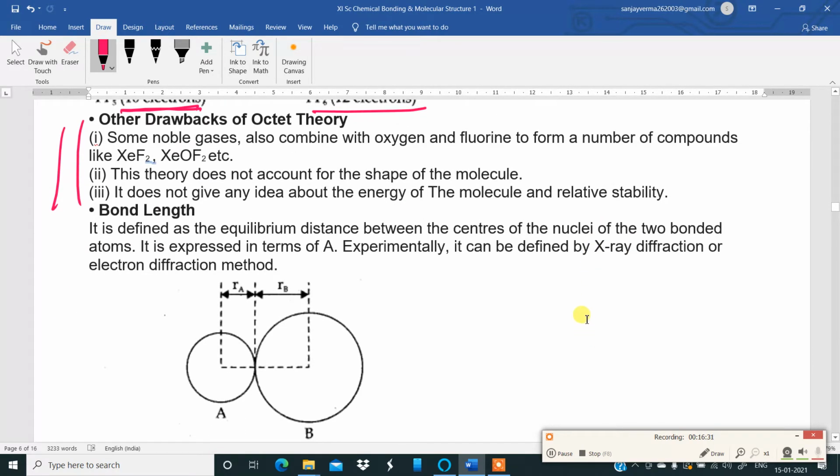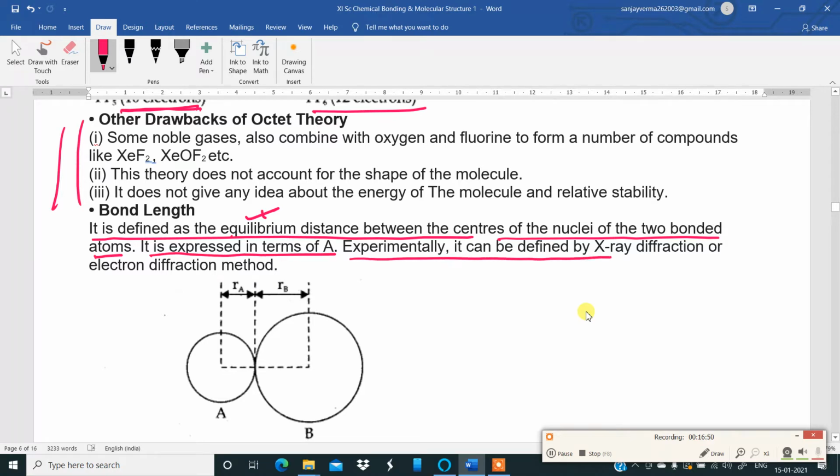What is more important is how to understand bond length. Bond length is defined as the equilibrium distance between the centers of the nuclei of the two bonded atoms. It is expressed in angstrom.